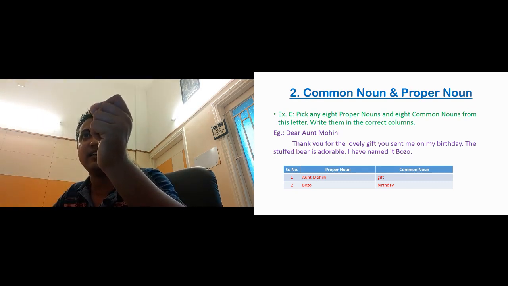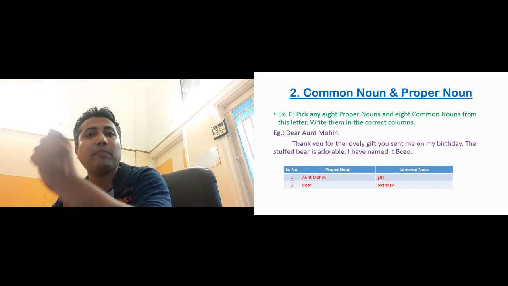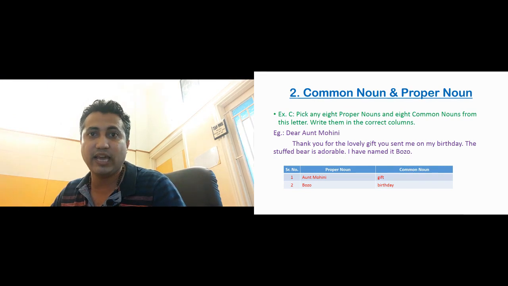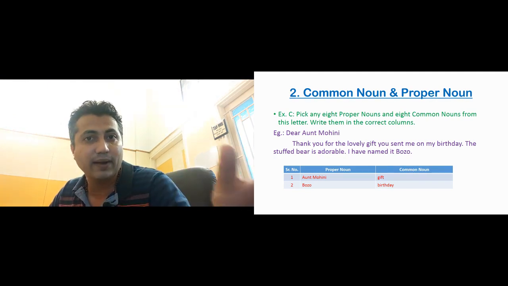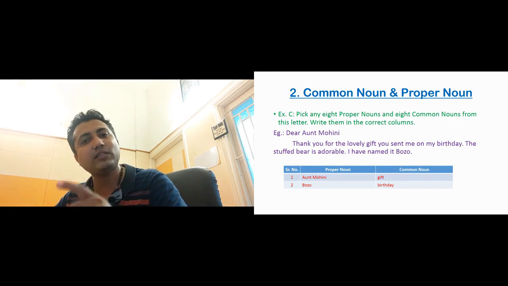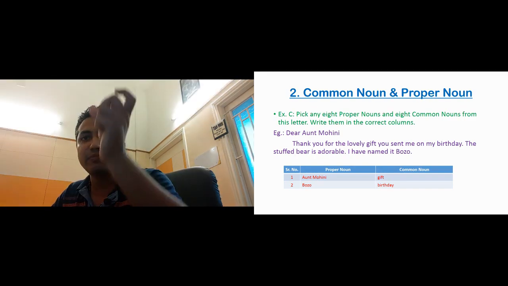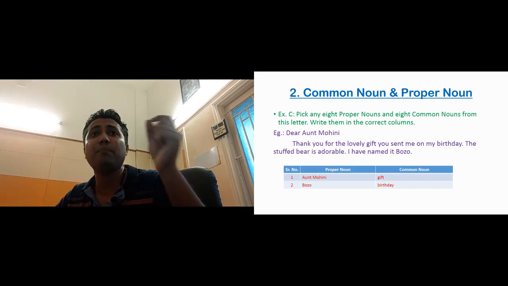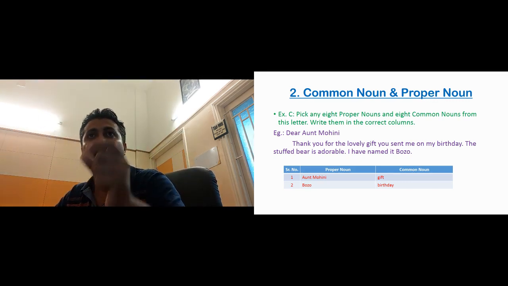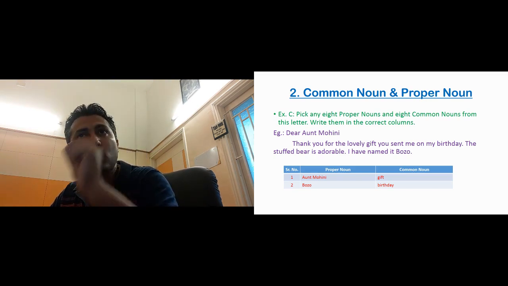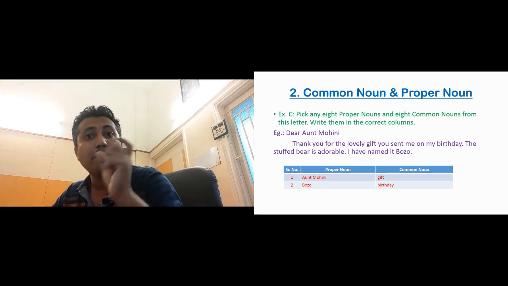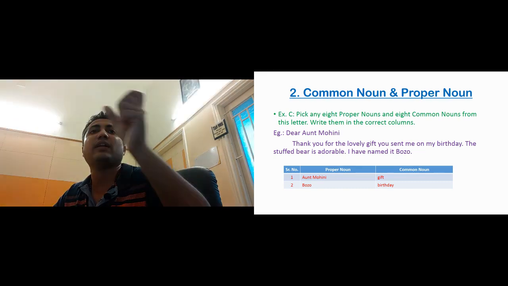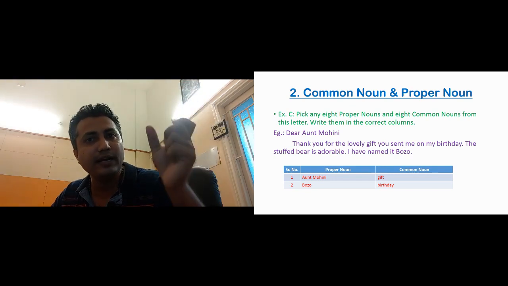So we will write gift in the column of common noun. Then continuing that sentence, gift you sent me on my birthday. Now everybody's birthday is called a birthday. Birthday is not a name given to anyone. All birthdays are called birthdays. So it is a common noun, and we write birthday in the column of common noun. The stuffed bear is adorable. I have named it Bozo. Now Bozo is a name given to one stuffed bear, so that is a proper noun. So we will write it in the column of proper noun.